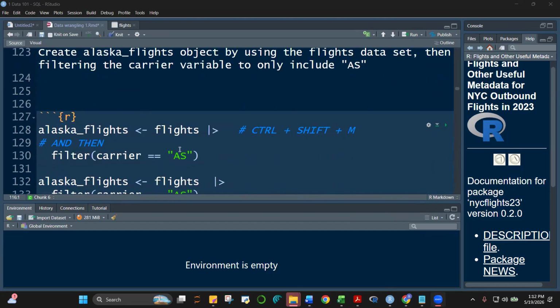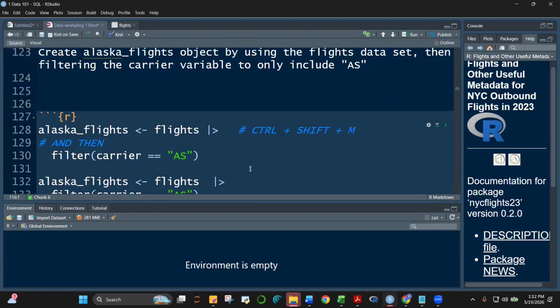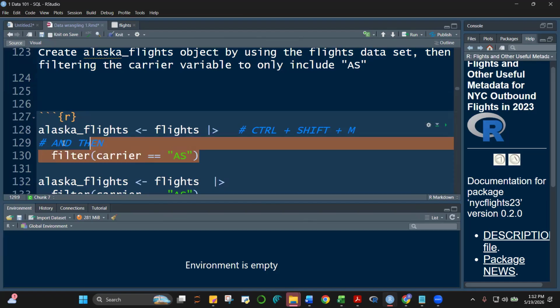Okay, sige. So, i-run natin to. No? I'm using flights dataset and then if i-filter natin, class? Filter by carrier. Okay, ano si carrier, class? Ang carrier, class, yun yung pangalan ng airline. Okay? Ito, carrier. So you have several airlines here. Tapos sabi, ang carrier daw dapat AS. Okay, take note, class, ang ginagamit natin na equal is double equal. Okay, so let's run this.